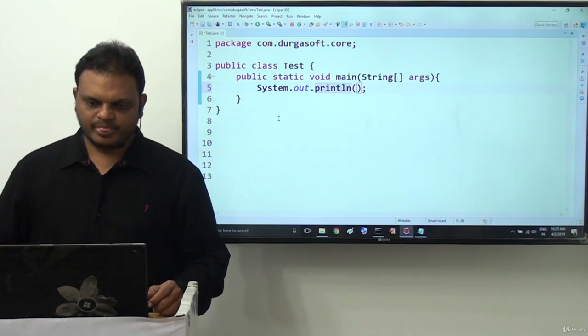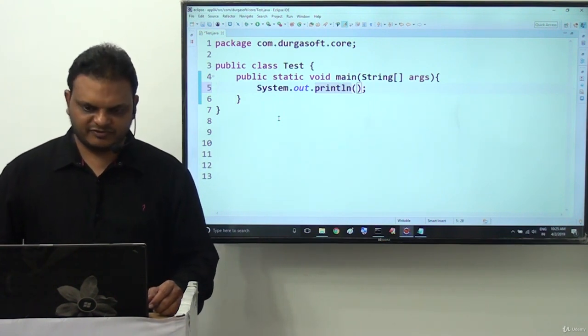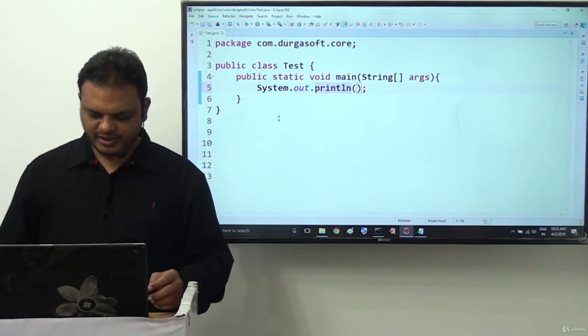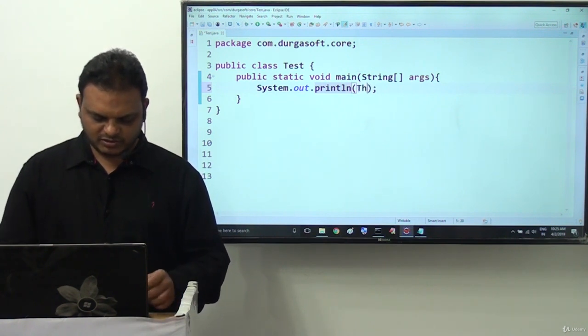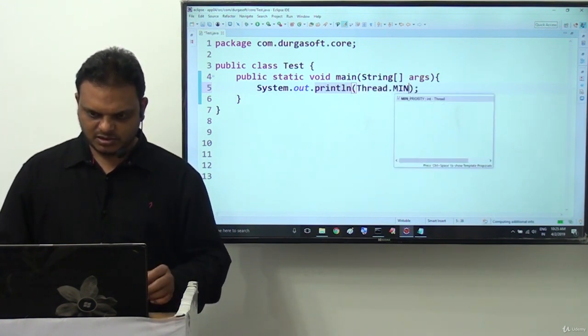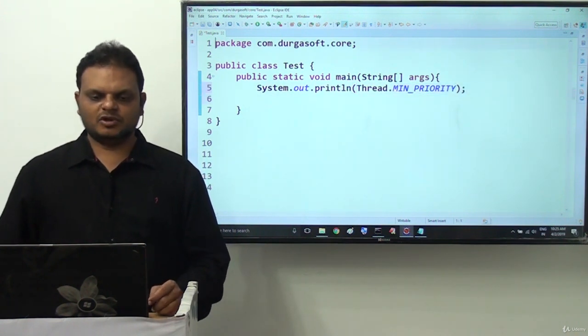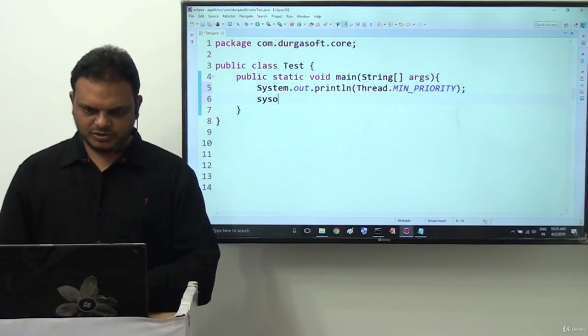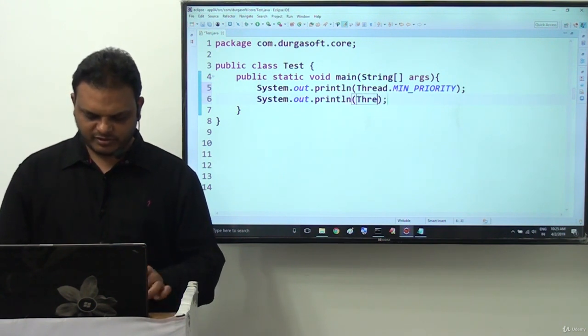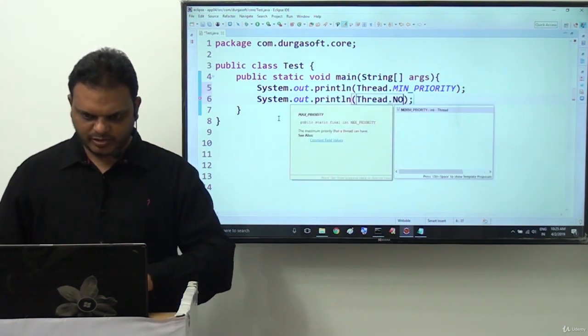That's okay sir. Now here, if you observe the println method, inside this println method I want to go for which one? Thread.MIN_PRIORITY. Thread.MIN_PRIORITY. Okay, fine. Next one is which one there? System.out.println of Thread.NORM_PRIORITY.